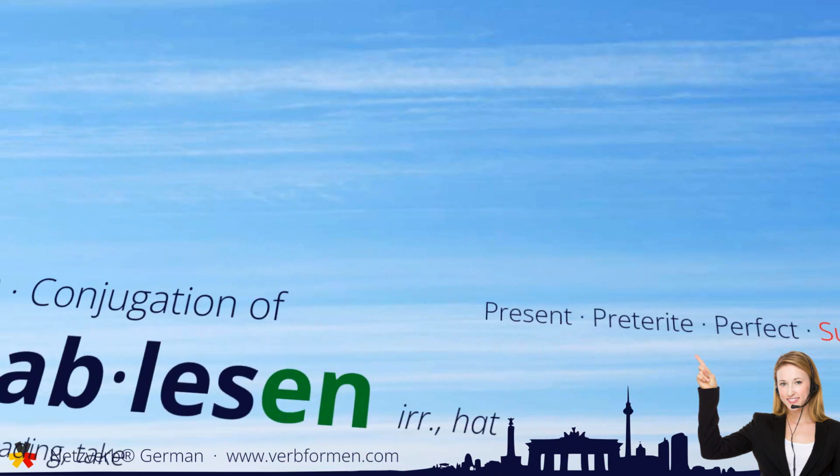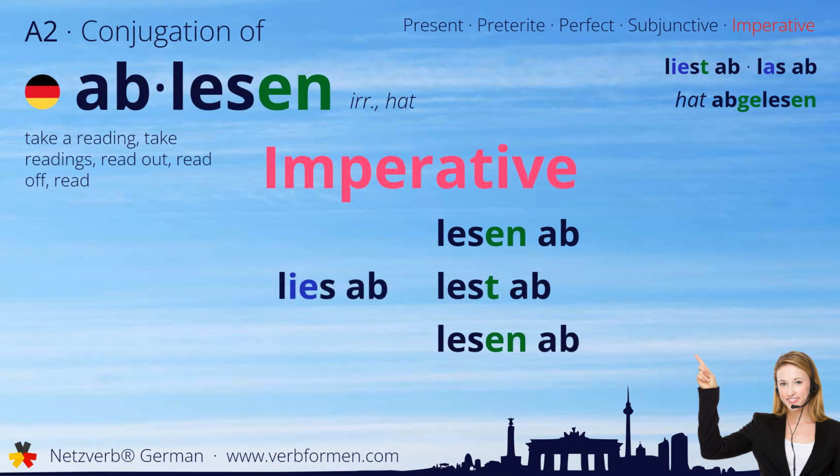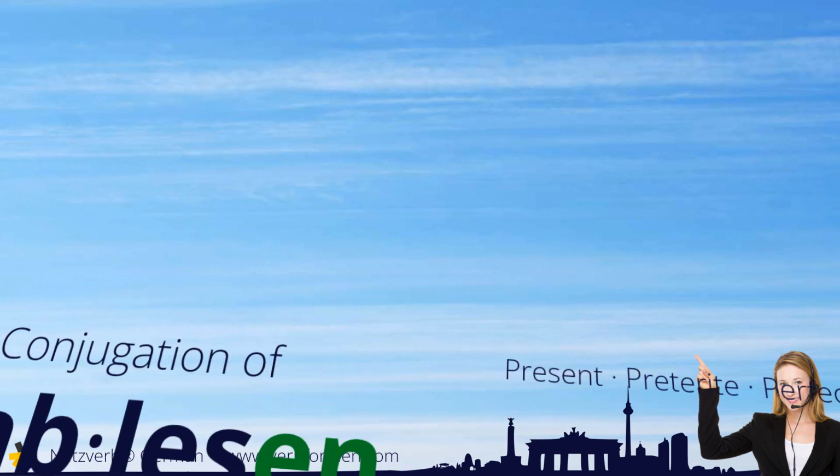And finally, we'll cover the imperative. Lies ab du. Lesen ab wir. Lest ab ihr. Lesen ab sie. That was our today's learning video about the verb ablesen.